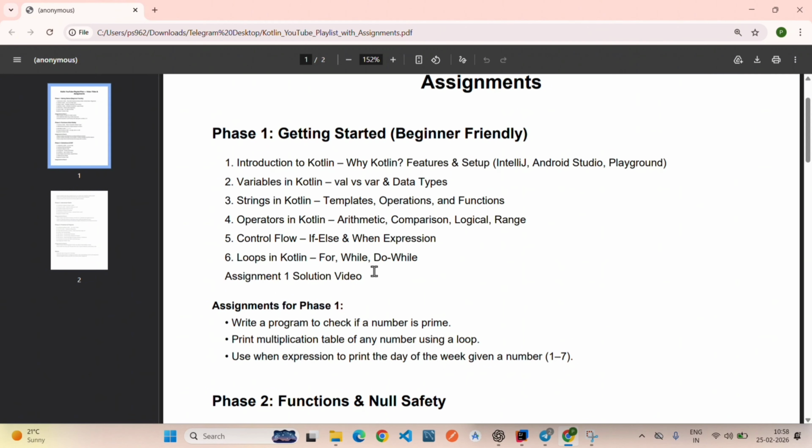If you are someone who don't have any coding background, so you may think that what is this variables and string. So don't worry about it. It's just an introduction to the playlist. So what we are going to do, and I will give a dedicated video on all these.